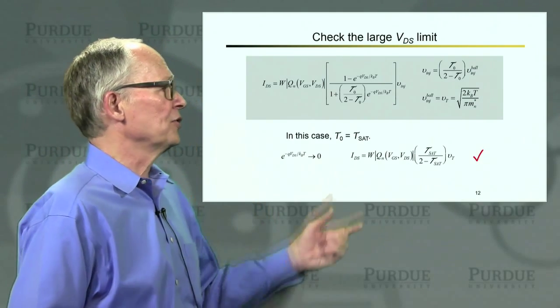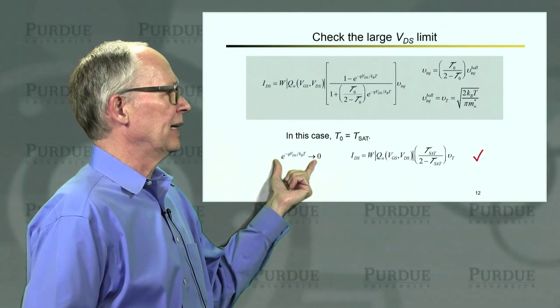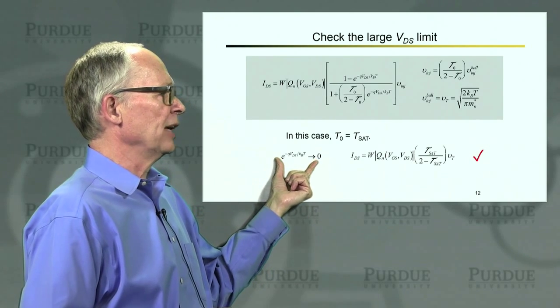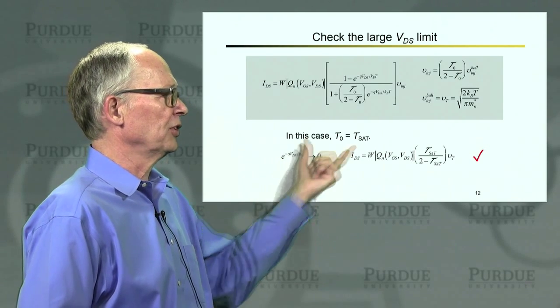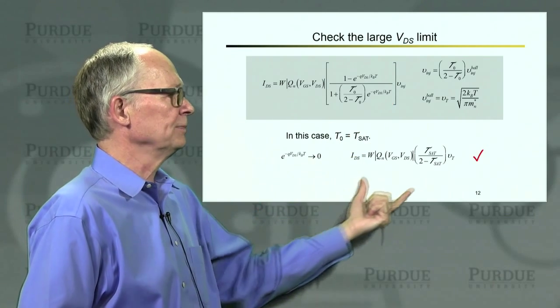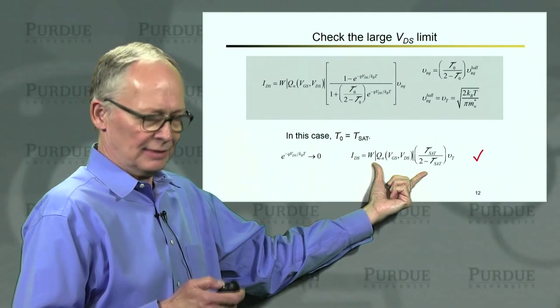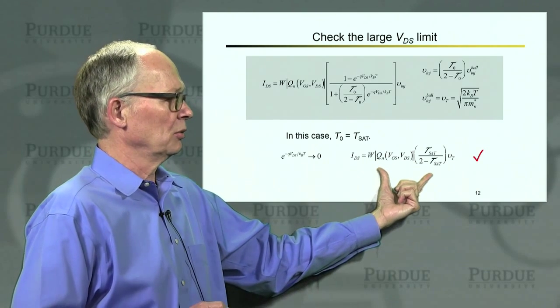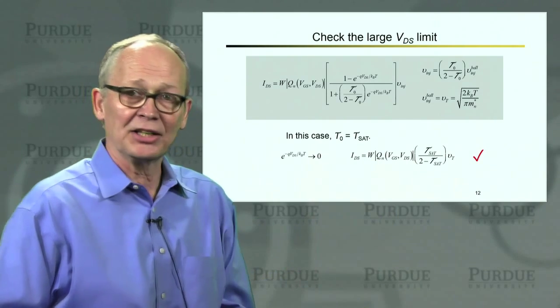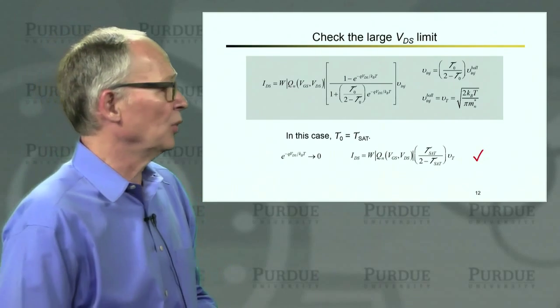If we check the large VDS limit, then we'll have a large drain voltage. The exponentials will approach 0. This factor will approach 1. And our drain current in the large drain voltage limit will reduce to this expression. That expression is exactly what we got before.